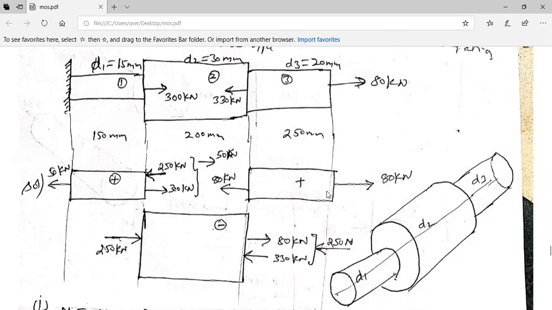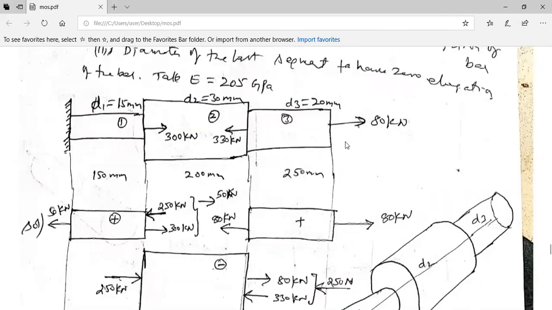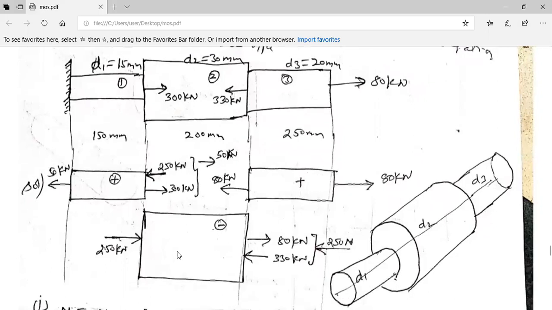Okay. So this aspect, what we need to learn, I have told it. I'll just recap again. Please look here. So 1, 2, 3 portions of different diameters are put as 1, 2, 3. I have started from 80 kilonewton. So singly I have taken it 80 kilonewton.